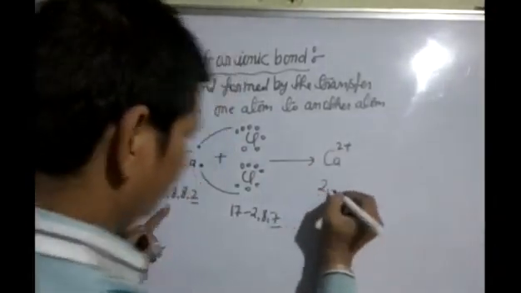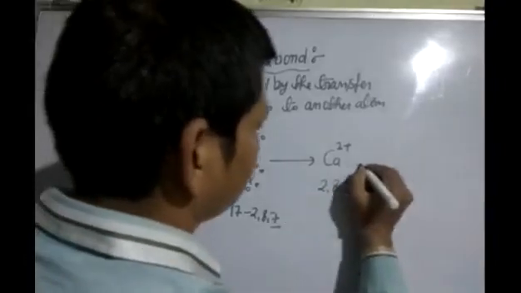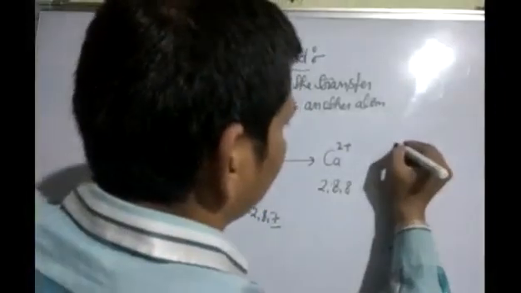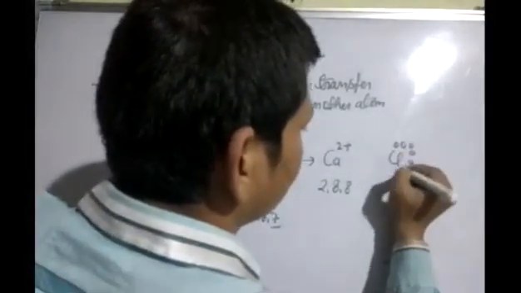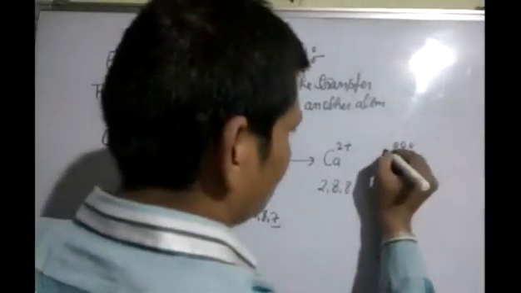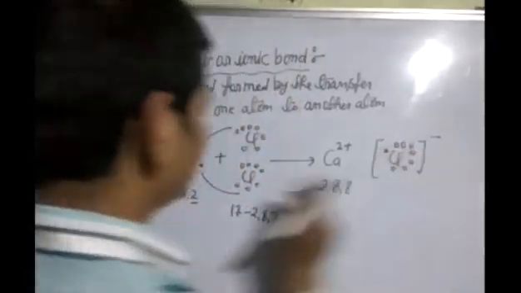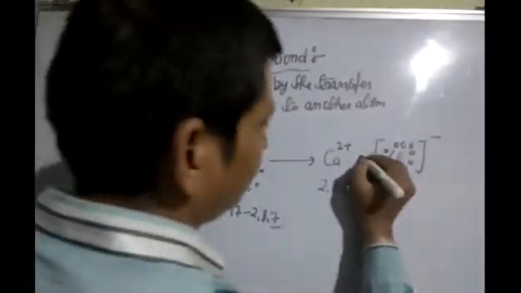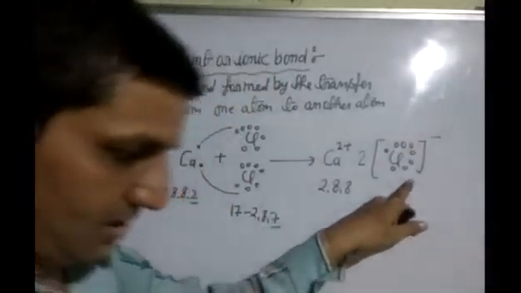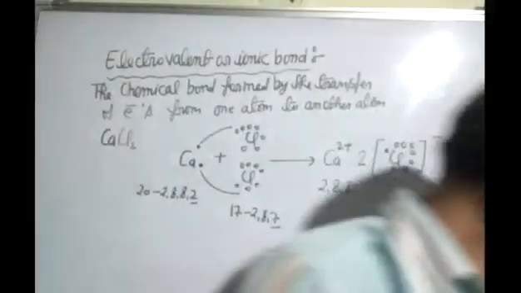Now its electronic configuration becomes 2, 8, 8. After this, next is chlorine: 1, 2, 3, 4, 5, 6, 7 and 1 electron. After this, it contains a minus charge. Here the number of chlorine atoms is 2, so we write it this way: 2Cl with a minus charge. Okay students, after this the next topic is